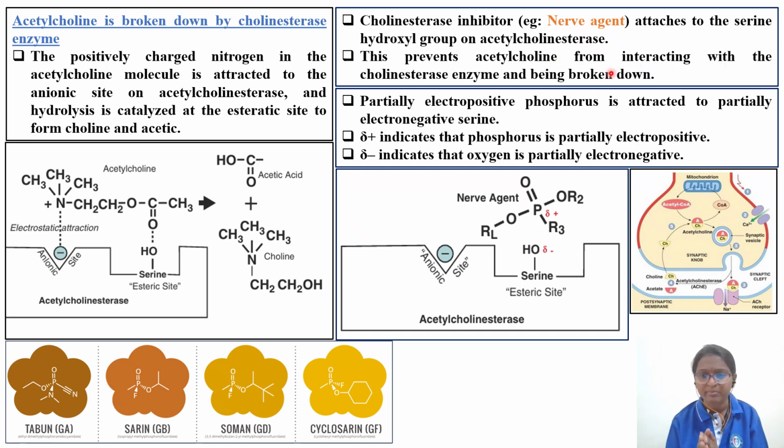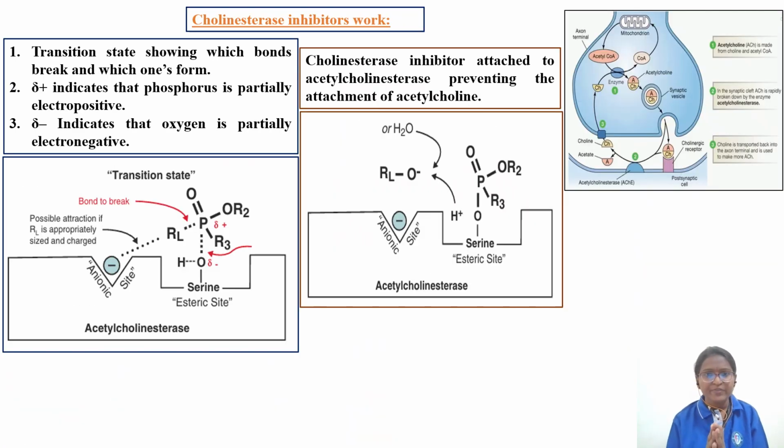So as a result, what happens? Acetylcholine will not break down, and acetylcholine levels in the synaptic cleft will increase. So that is the concept. Partially electropositive phosphorus is attracted to partially electronegative serine. Positive is attracted to the negative. Positive indicates the phosphorus is partially electropositive, and negative indicates that oxygen is partially electronegative. Throughout the concept, you have to remember this: synaptic cleft, presynaptic, postsynaptic. Now we'll see how the cholinesterase inhibitors work.